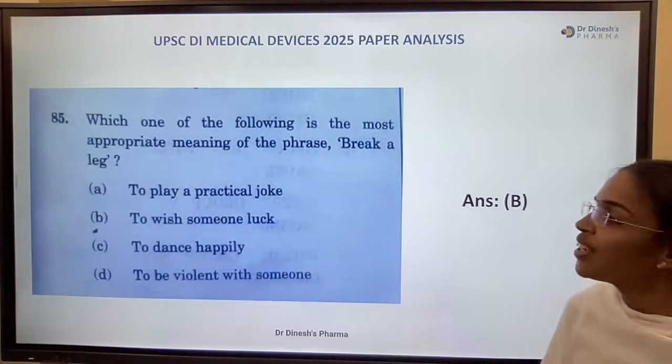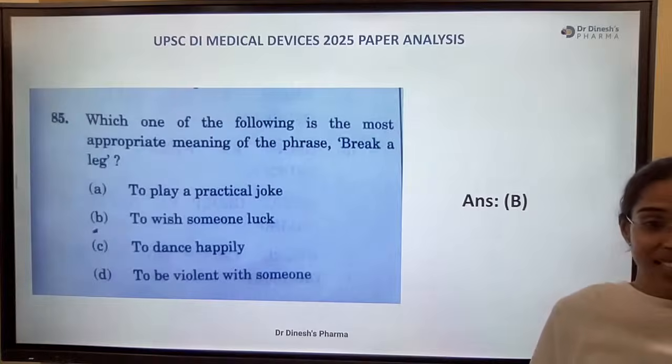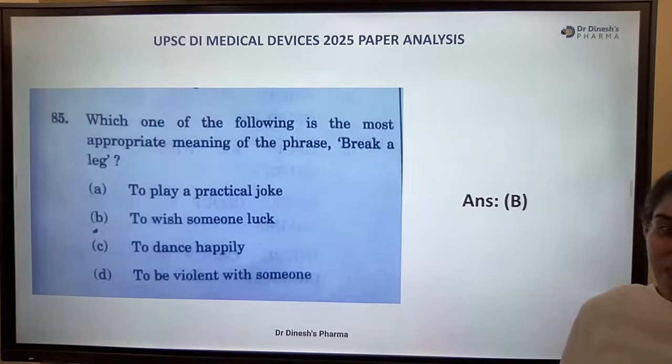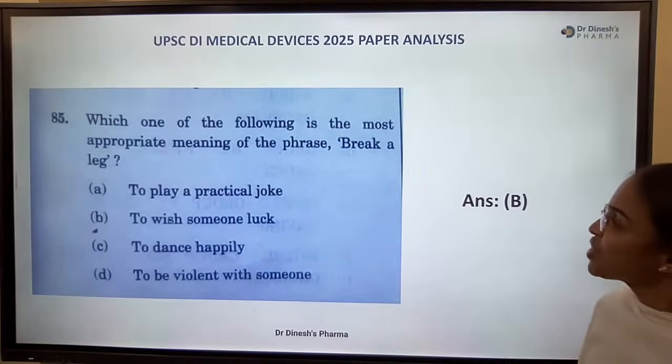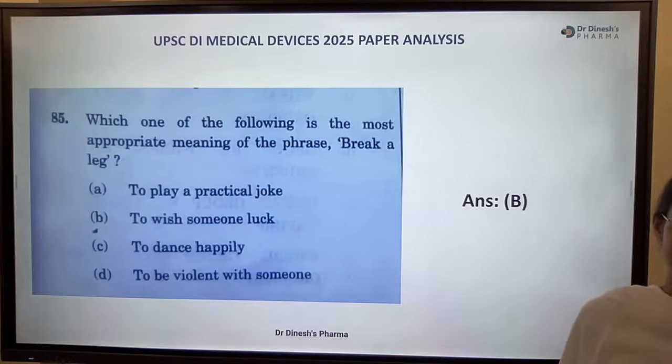Which one of the following is the most appropriate meaning of the phrase break a leg? This is quite controversial actually. Controversial one. Which one of the following is the most appropriate meaning of the phrase break a leg?